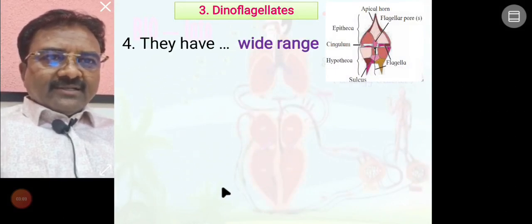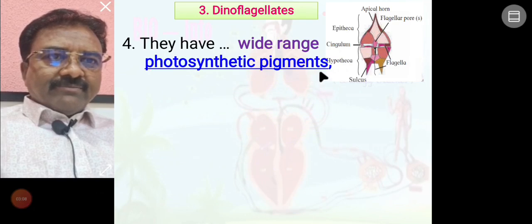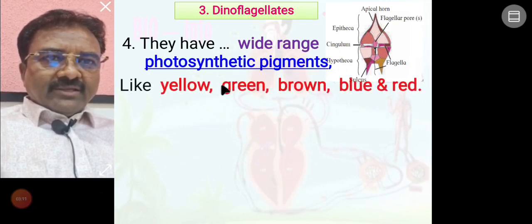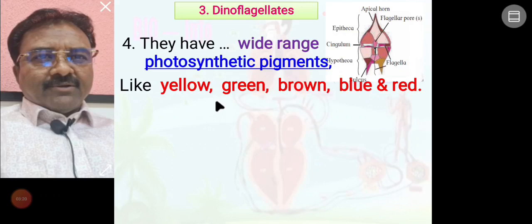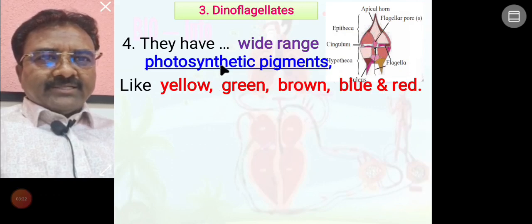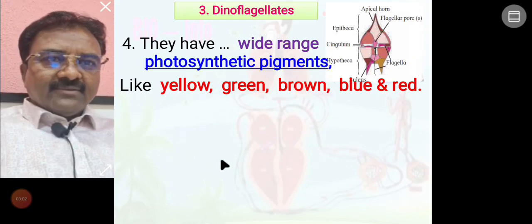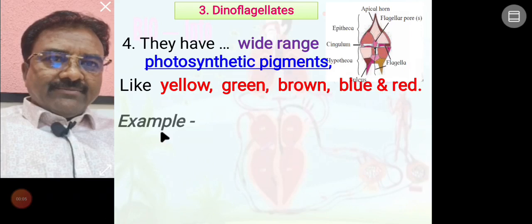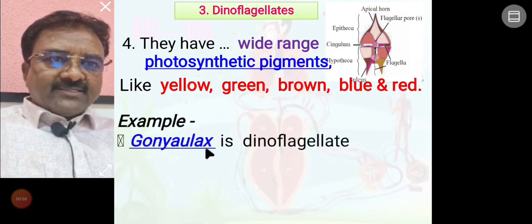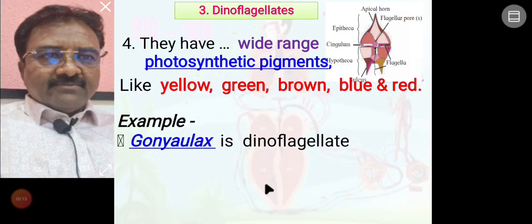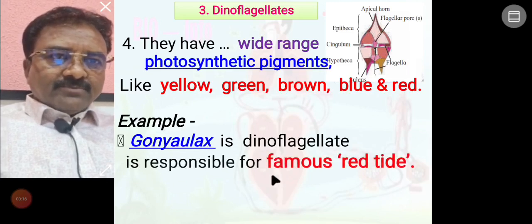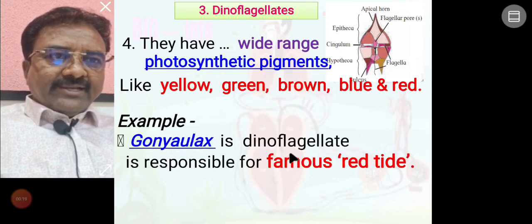Dinoflagellates have a wide range of photosynthetic pigments: yellow, green, brown, blue and red, meaning a number of colored photosynthetic pigments are present in dinoflagellate organisms. Example, the dinoflagellate Gonyaulax. Gonyaulax is one of the dinoflagellate organisms responsible for the famous red tides.